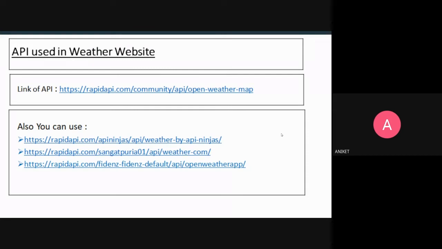The first API link given here is the one that we actually used in our web page design, which is OpenWeatherMap. Below that, I listed some other APIs that you can also use. No matter which API you are using, it still gives the same result. So that's it. And now Atharva will show you the demo of the website.